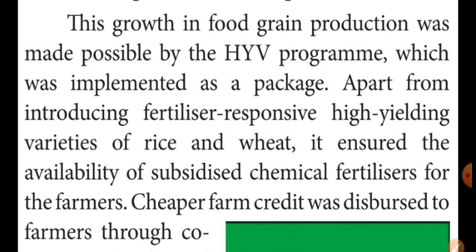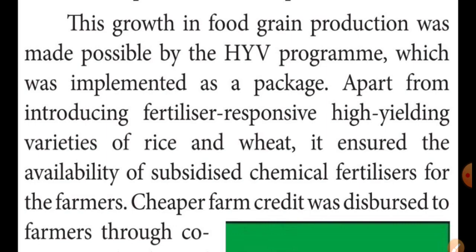This growth in food grain production was made possible by HYV programs and chemical fertilizers for the farmers. Cheaper farmer credit also helped the farmers. The government introduced the MSP, the minimum support price.